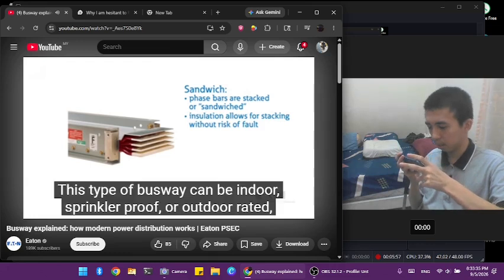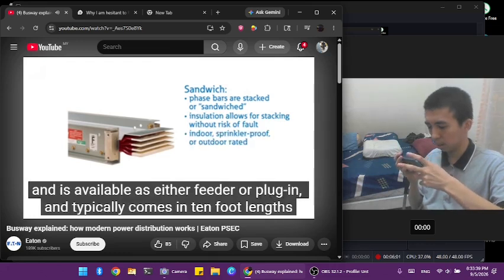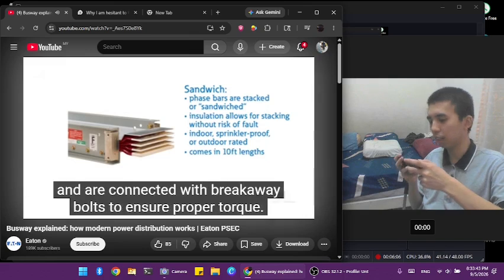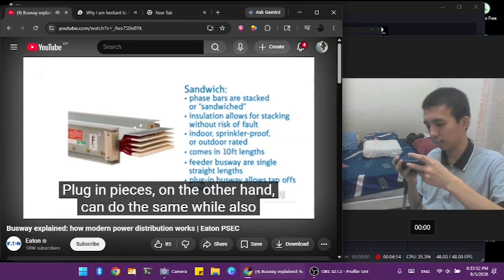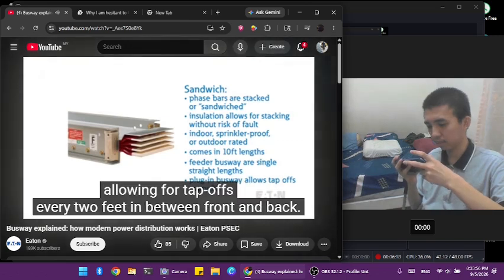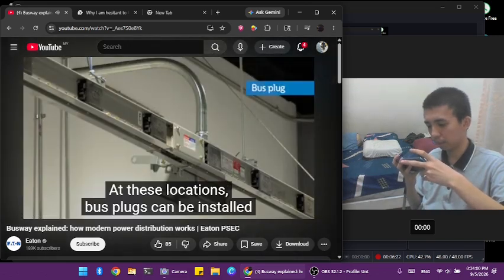of fault. This type of busway can be indoor, sprinkler-proof, or outdoor rated, and is available as either feeder or plug-in. It typically comes in 10-foot lengths and is connected with breakaway bolts to ensure proper torque. Feeder busway are straight-length pieces that are purely used to bring power from point A to point B. Plug-in pieces, on the other hand, can do the same while also allowing for tap-offs every 2 feet in between, front and back. At these locations, bus plugs can be installed to feed loads below.